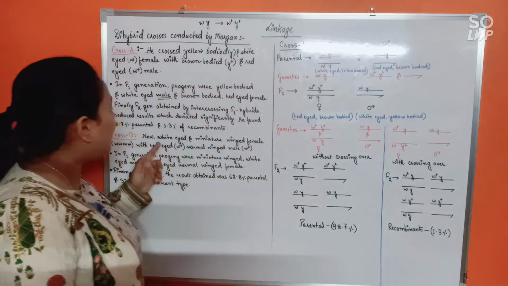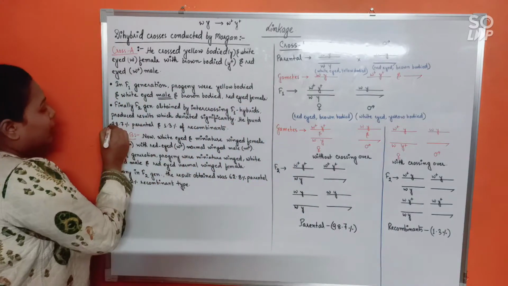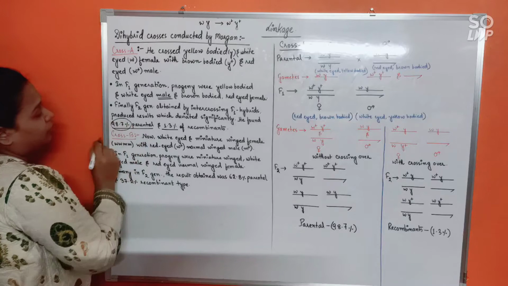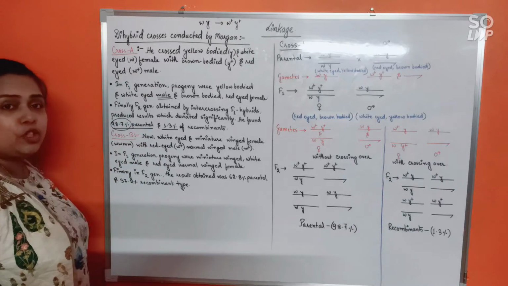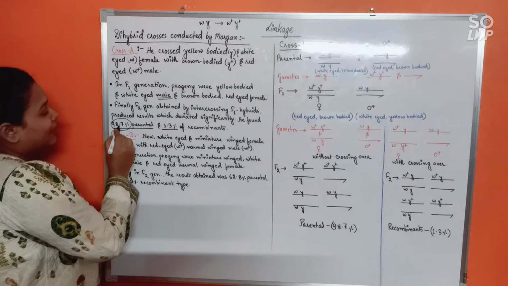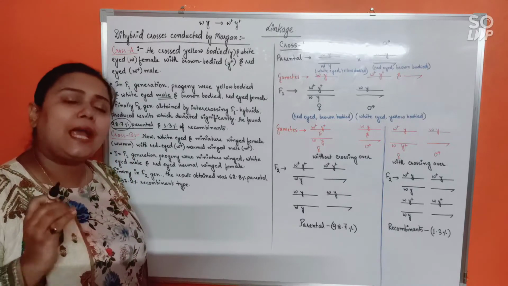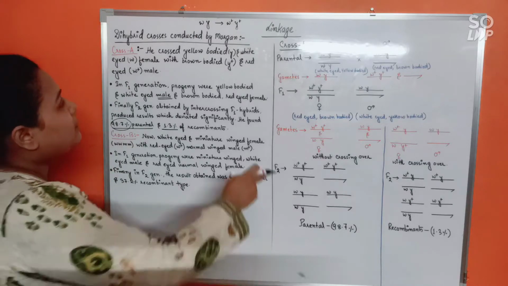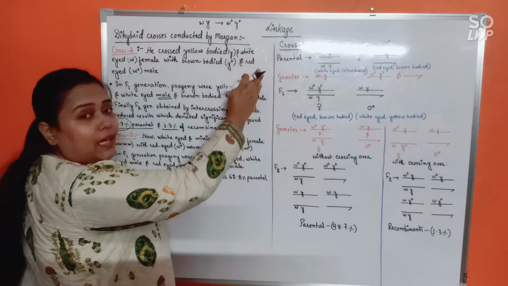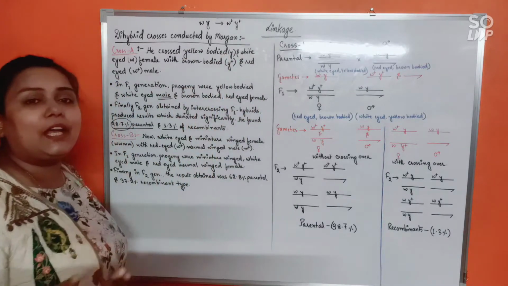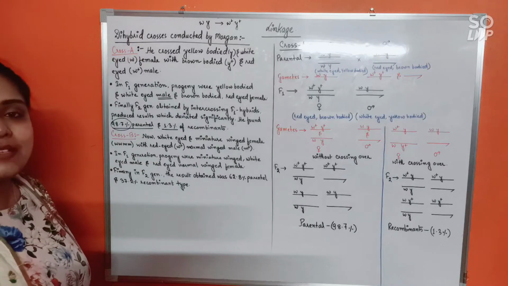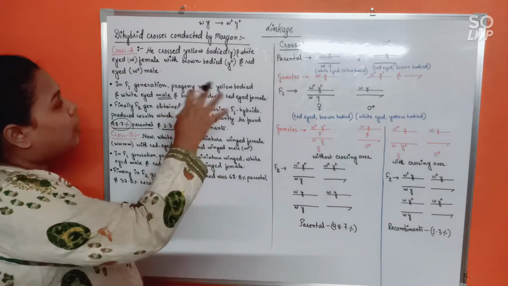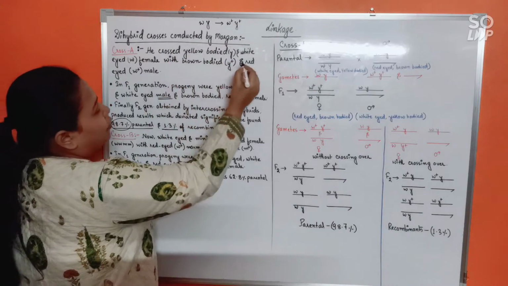But rather, what he got as a result was a completely different result. See here, the parental combination of traits that was seen in the progeny of the X2 generation was 98.7%. That means almost 99% of the time, the progeny showed the combination of the parents. That means yellow body was with white eye only and brown body was with red eye only in 99% of the cases. Alright? Only 1.3% of the recombinants show a combination like this, say yellow body and red eye,